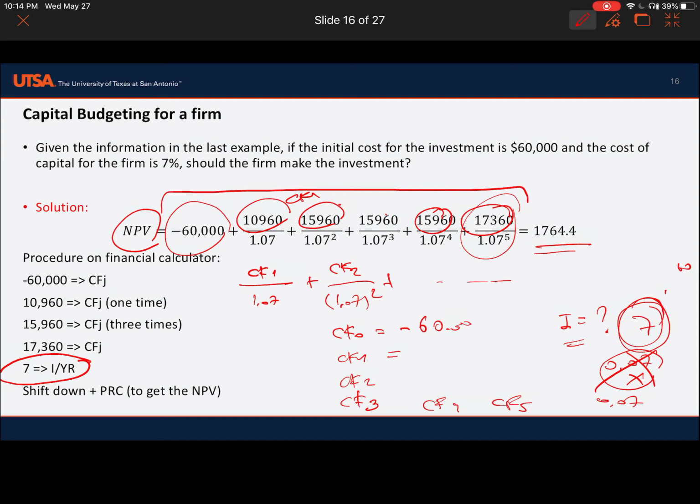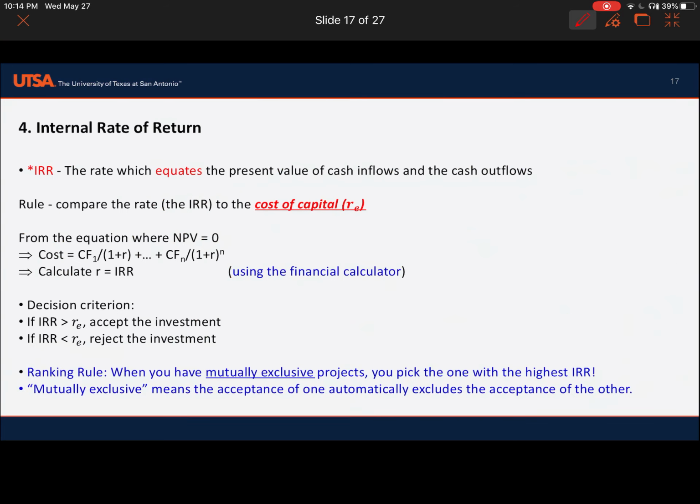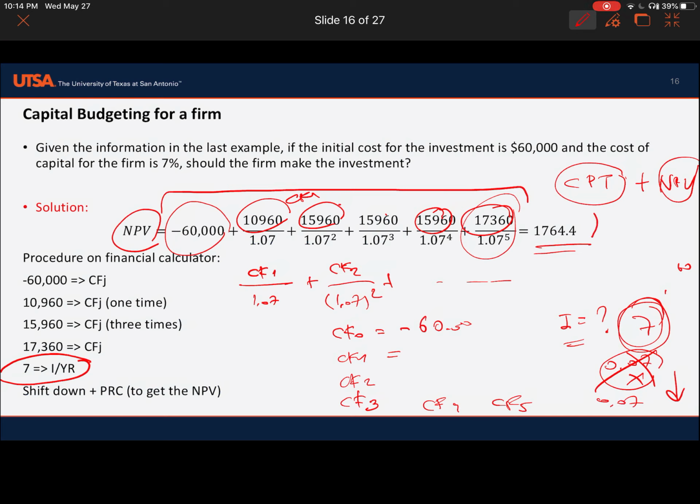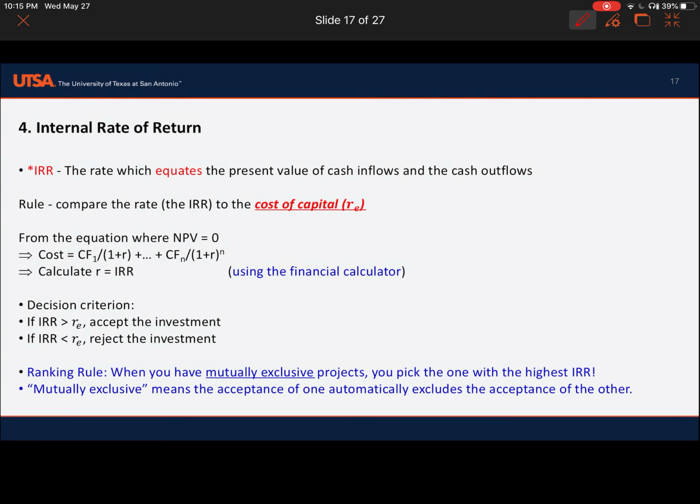That means this is 7%, and push the enter button, and then you will use the down arrow, and you will find NPV. Push the compute button, and you will find the NPV, which is 1,764.